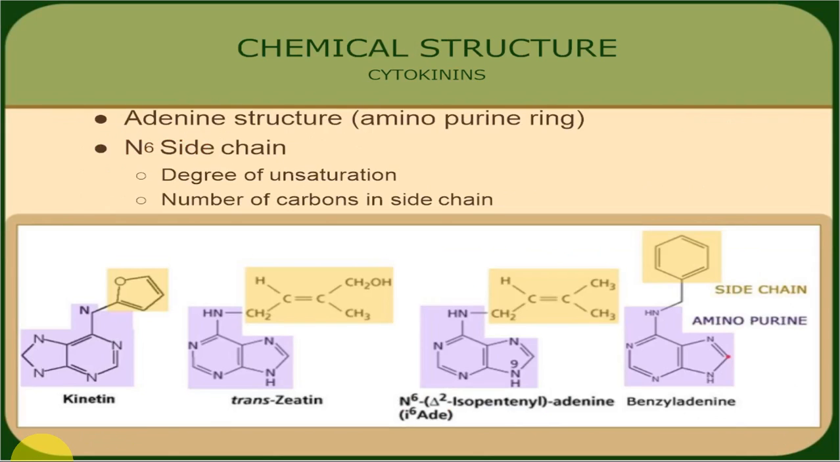As far as chemical structure is concerned, the adenine aminopurine ring has a side chain attached at nitrogen 6. So in different cytokinins, it is actually the side chain, its degree of saturation and the number of carbons in the side chain that differ. Otherwise, the basic skeleton is the same in all cytokinins, but the side chain varies. You can see in kinetin a single 5-membered ring as a side chain, but in trans-zeatin you can see a different side chain structure. Likewise in isopentenyl adenine or benzyl adenine, the side chain varies. Otherwise, the basic structure is the same in all these cytokinins.